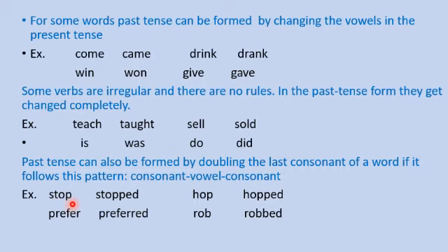So if a given word is following this pattern, then the last letter is getting doubled, then add ed. Okay, stop, stopped, the last letter p is getting doubled and add ed, then past tense can be formed. Prefer, preferred. Hop, hopped. Rob, robbed. So you can see all these words are following this pattern. In this way, children, remember the rules. If you remember the rules, it's very easy for you to form simple past tense from simple present tense.